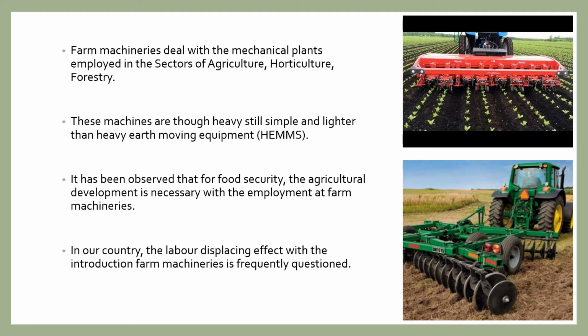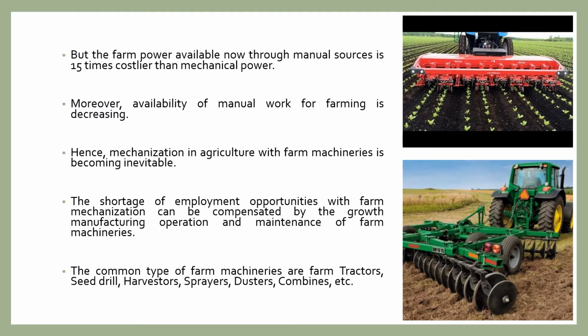So in our country, the labor displacing effect with the introduction of farm machinery is frequently questioned. But the farm power available now through manual source is 15 times costlier than the mechanical power.